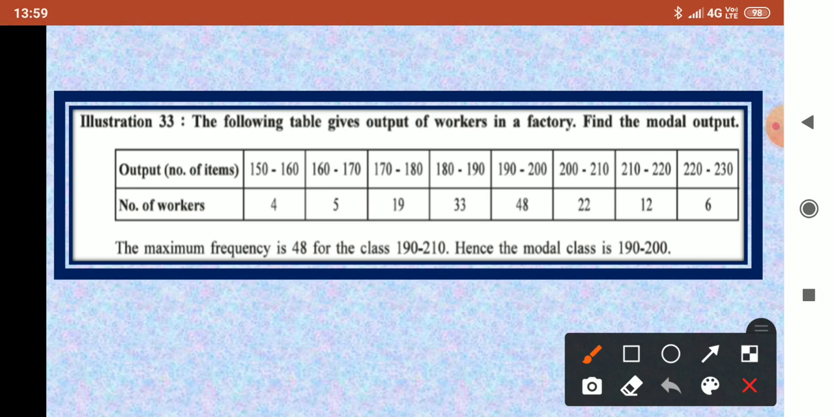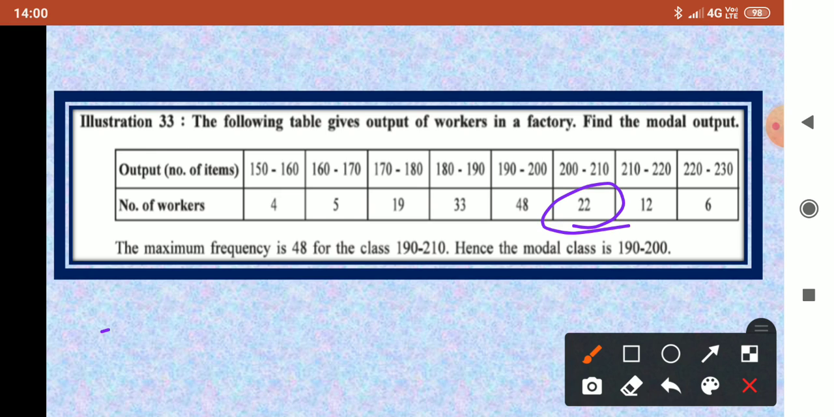Now what will be my F1? F1 is the frequency of the class preceding the modal class. Here you can see the modal class is this. Fm is 48. So what will be my F1? The frequency preceding the modal class is 33. So my F1 will be 33. And now what will be my F2? My F2 will be the frequency of the class succeeding the modal class. After the modal class, the class is 200 to 210. So my F2 will be 22.